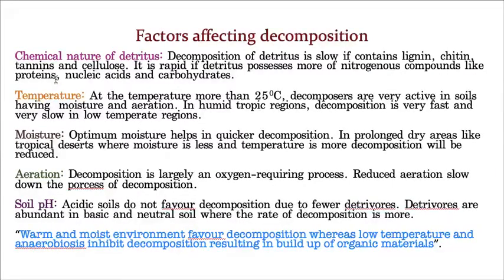Chemical nature of the detritus. The rate of decomposition always depends upon the complexity of that particular detritus. That means if very tough substances are there, like lignin, it is a very tough substance. Even chitin is very tough, cellulose is very tough, and tannins are very tough. When such tough material is there, it takes a prolonged duration for decomposition.